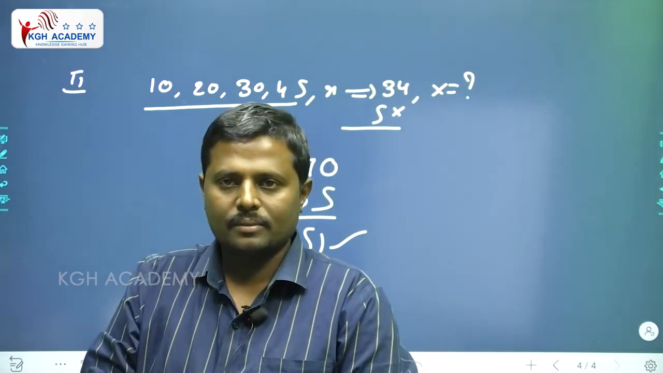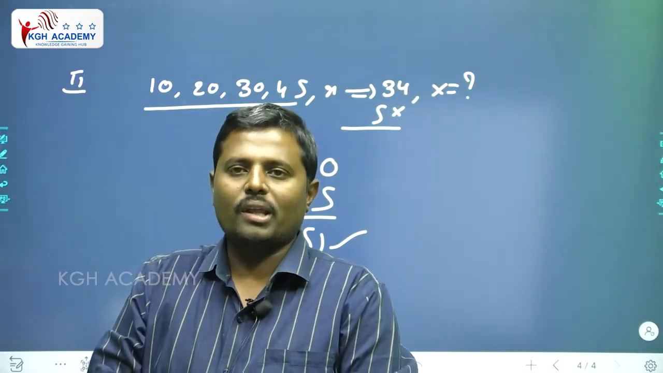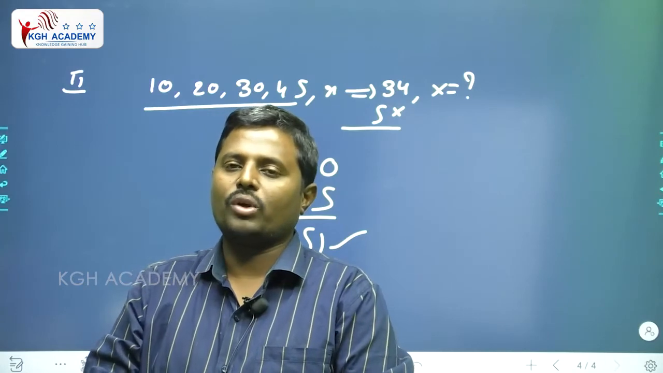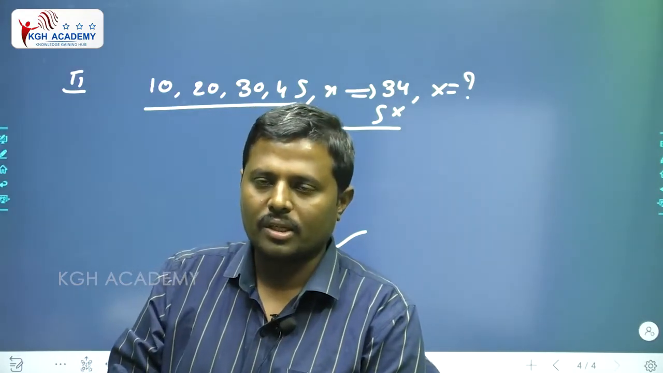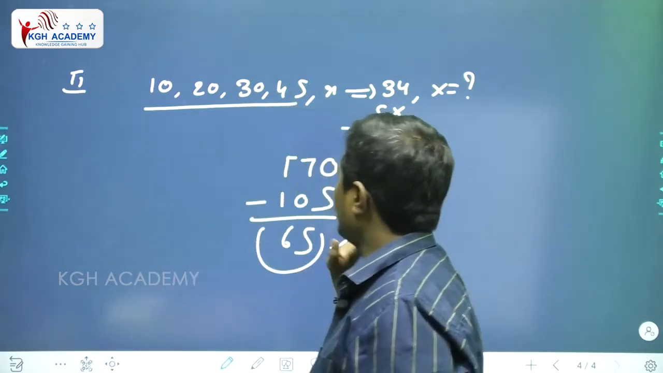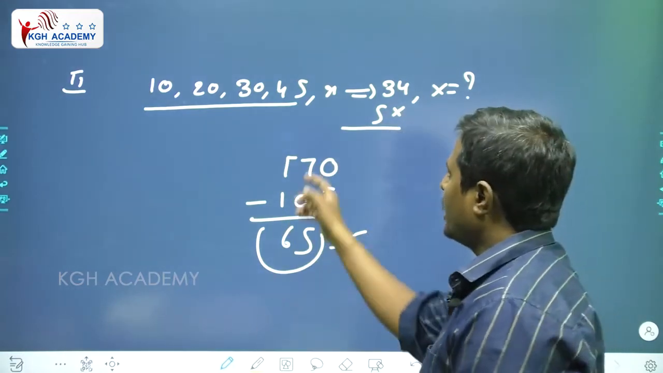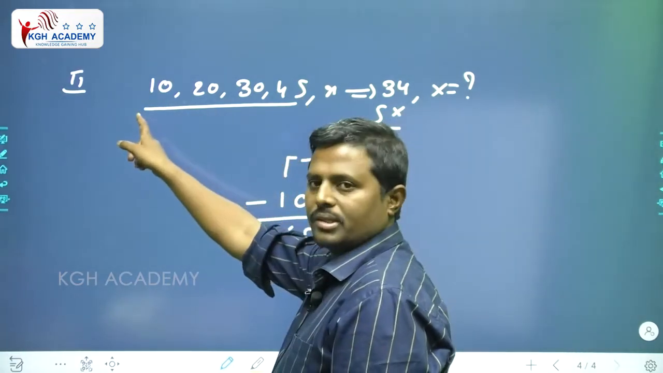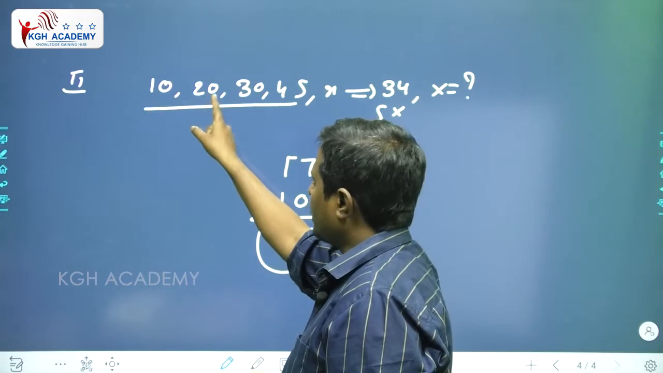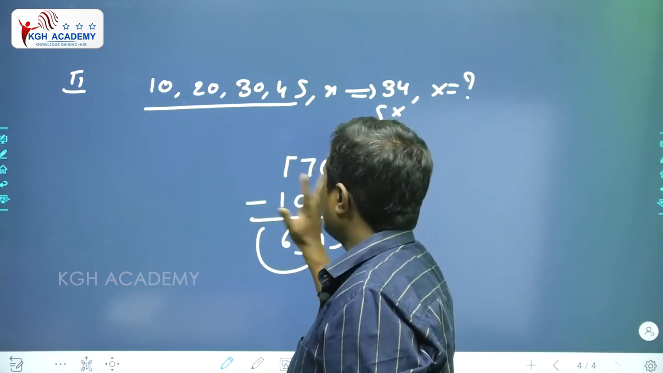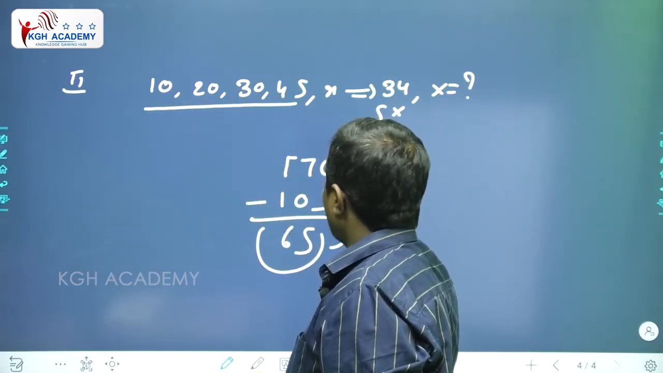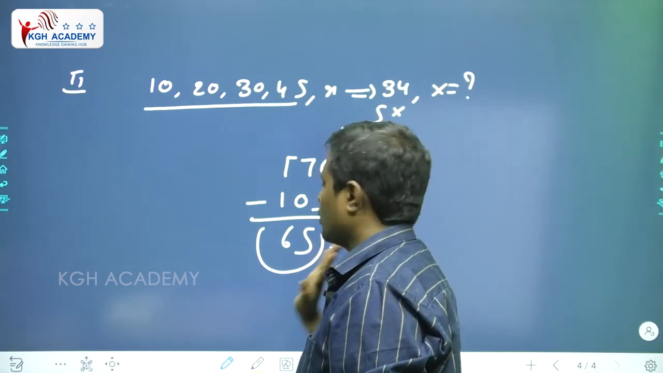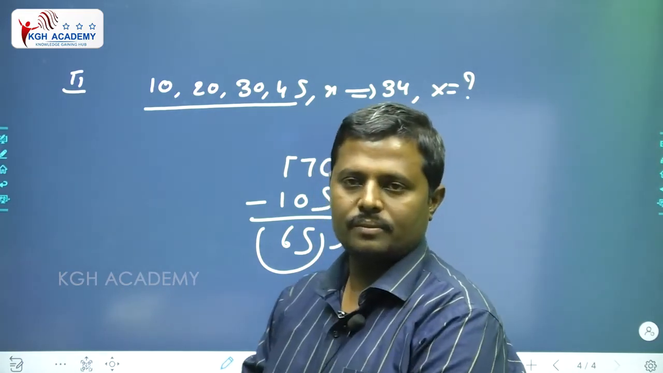Is it clear, sir? And what is the average there? 34. 34 into how many numbers are there? 5 numbers. 34 into 5, value equals 170. What is the total of all these numbers, I am asking? 10 plus 20, 30 plus 30, 60 plus 45, 105. So 170 minus 105, value equals 65. 65 is the answer.